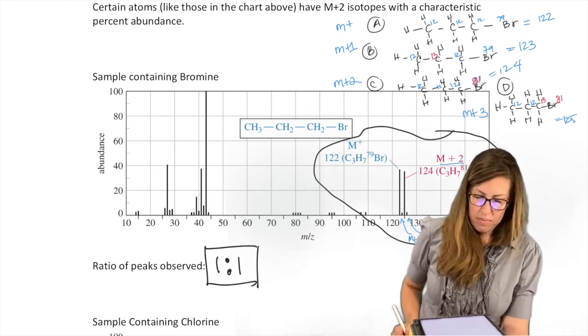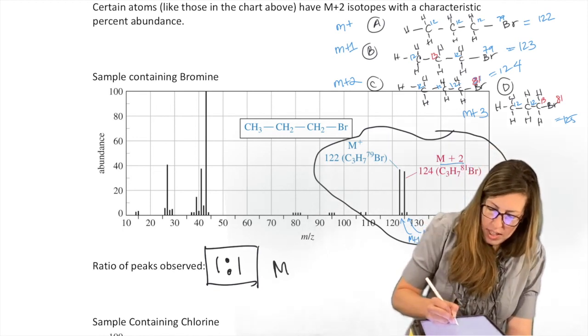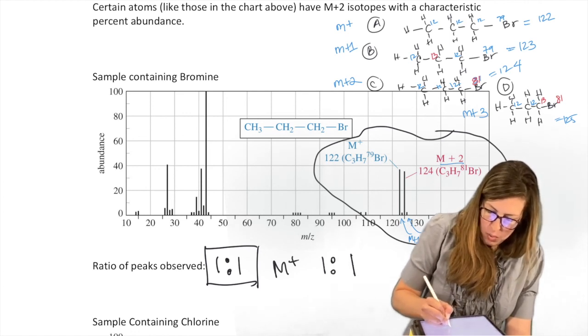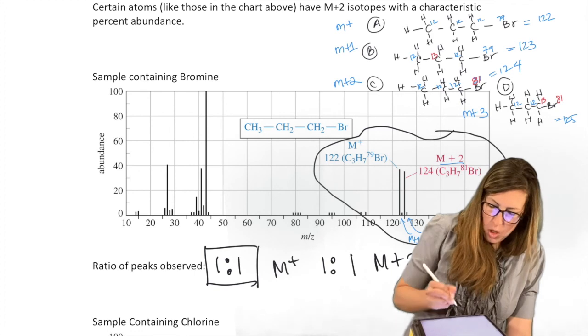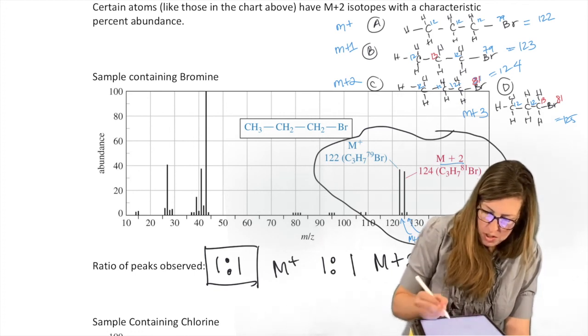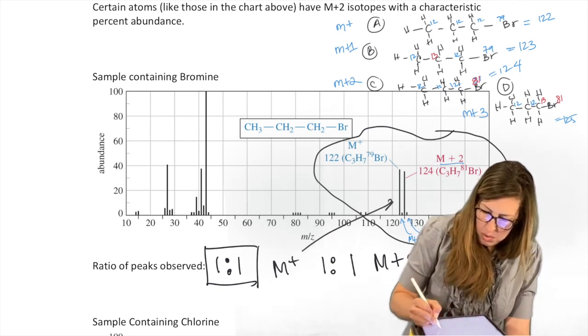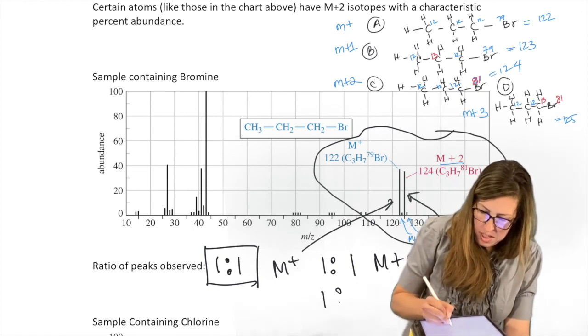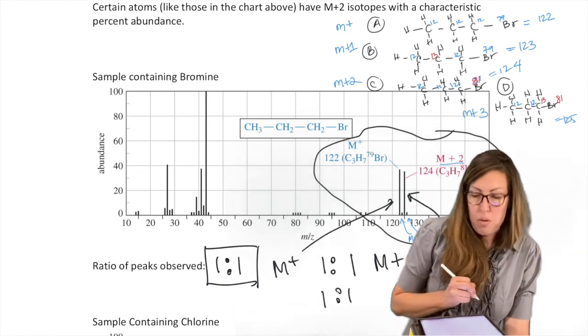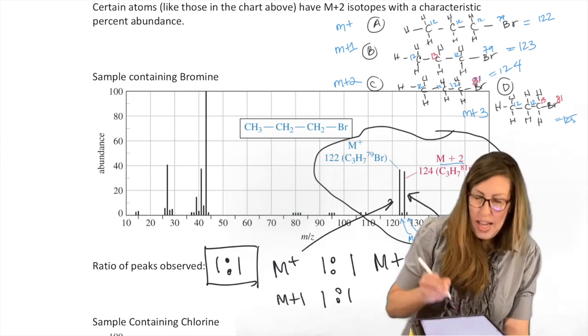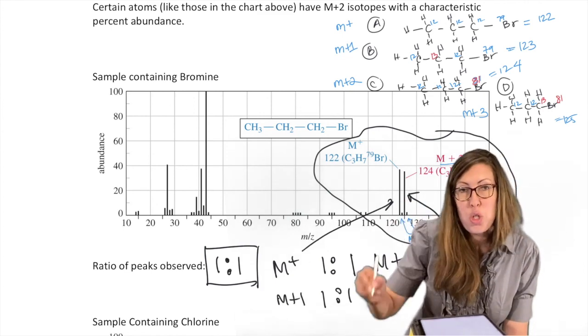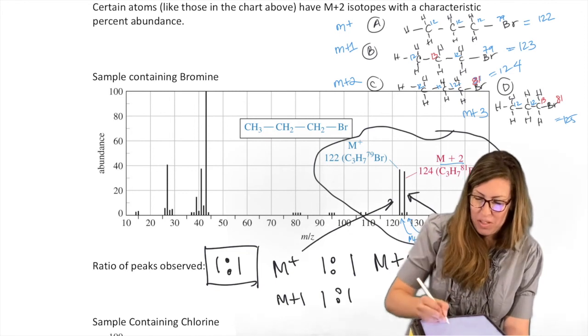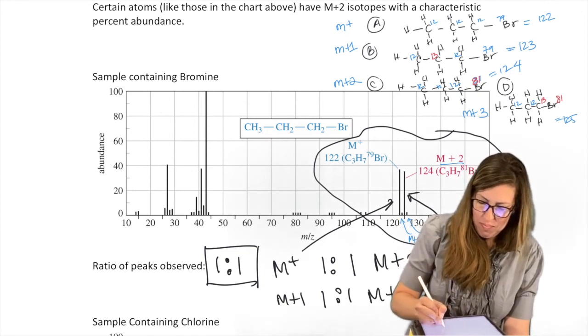So 1 to 1 in the M+ was 1 to 1 with M+2. We also saw 1 to 1 with the M+1 and the M+2 of the M+1, namely M+3. Why?